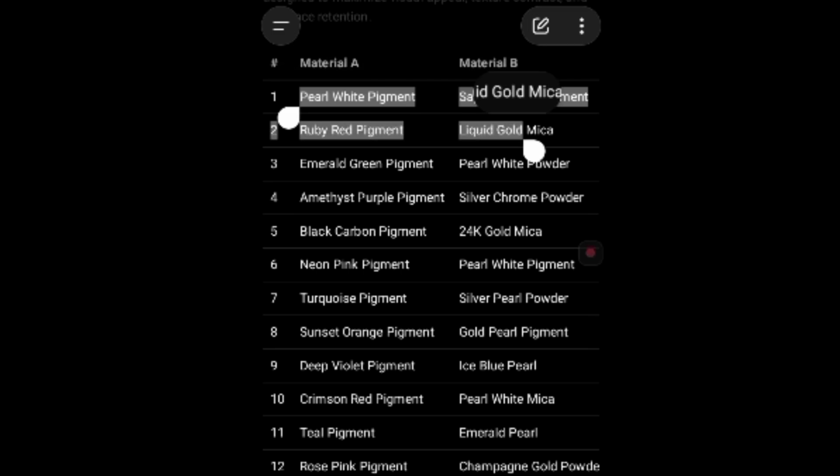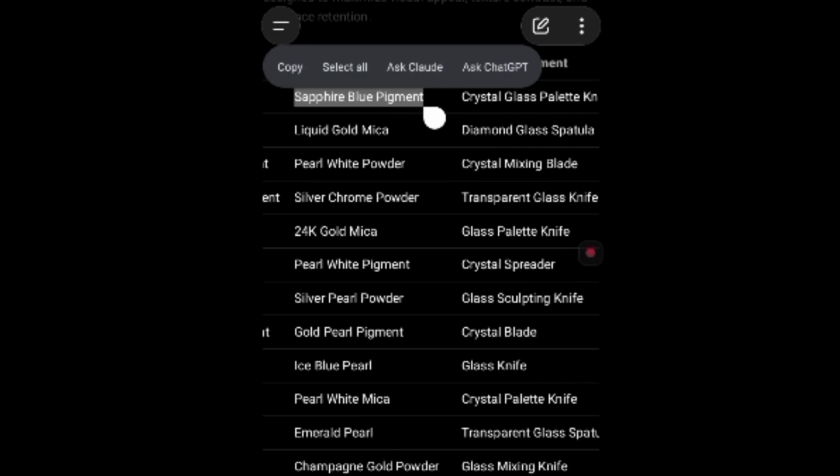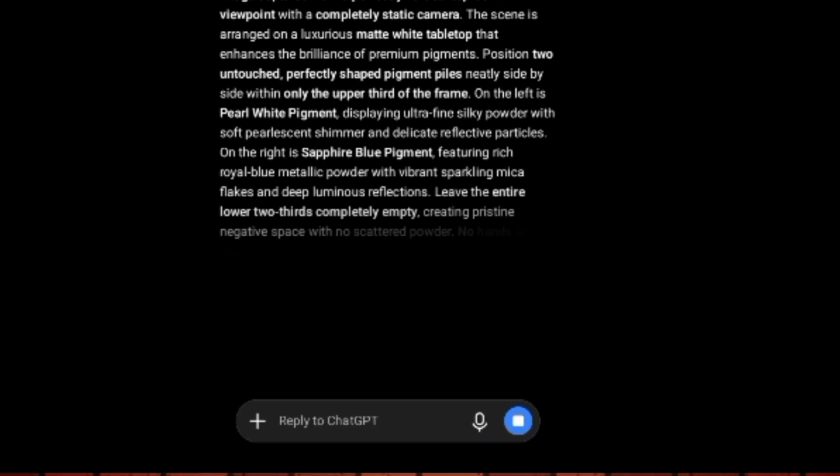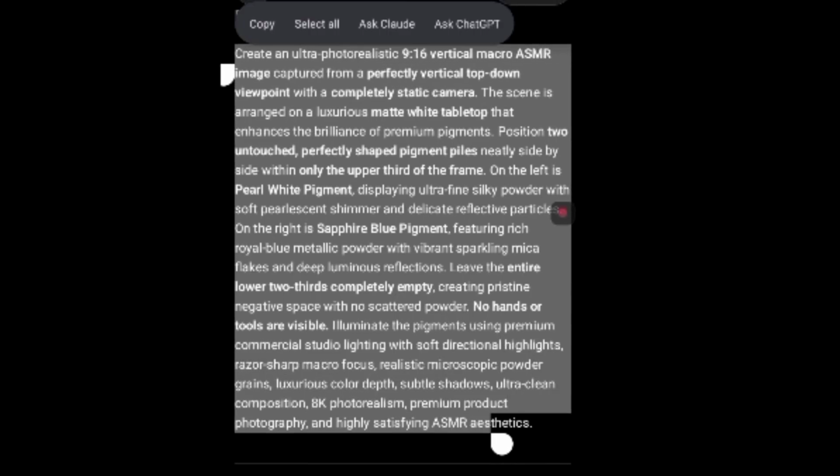ChatGPT will give you 3 prompts. Pick whichever one you like. For example, if you like number 1, paste it in the chat. ChatGPT will give you 3 prompts. Copy one of them and go to the Flow app.